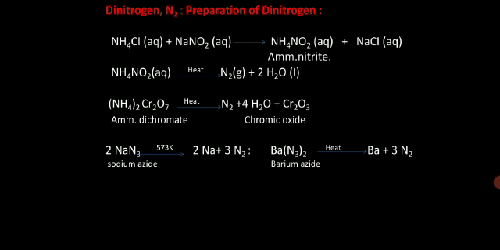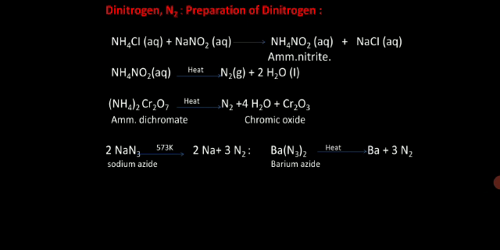Nitrogen, the first member of group 15, differs from the other elements of the group in several respects. The anomalous behavior of nitrogen is due to its small size, high ionization energy, high electronegativity, and the absence of d orbitals in its valence shell.